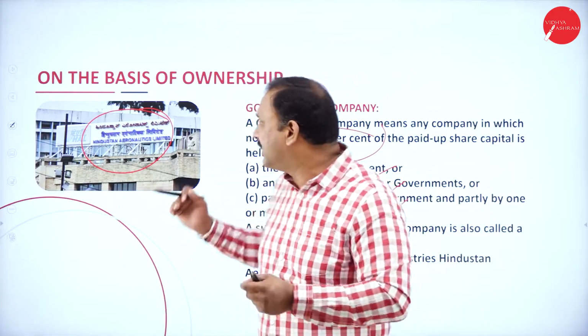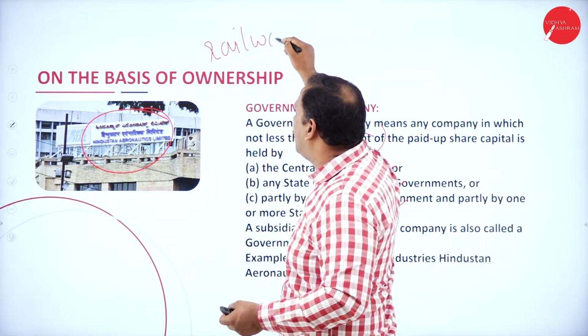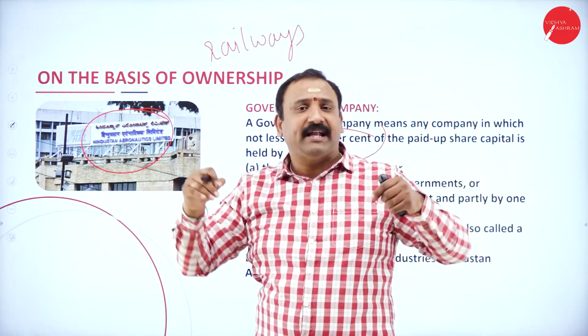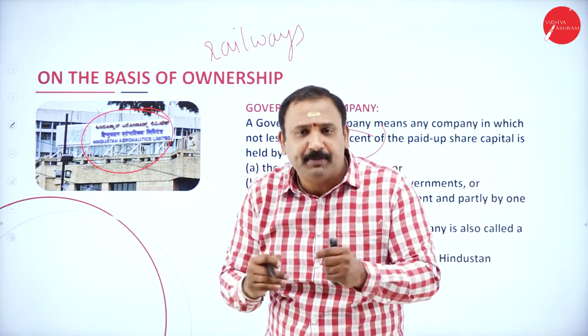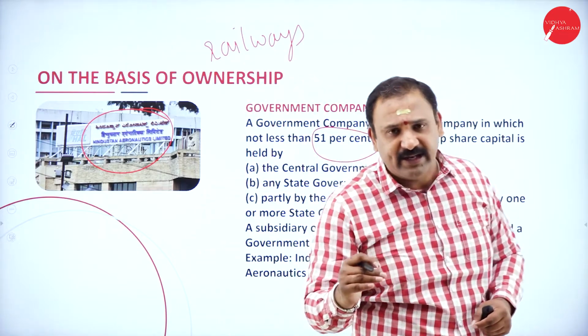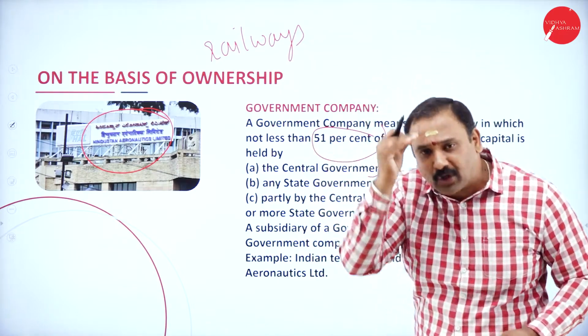Now, for example, railways also. Railways is held as a government enterprise by the respective division, but no private agency can claim ownership of railways unless and until it is divested. Until then, these are companies held purely by the government of India.